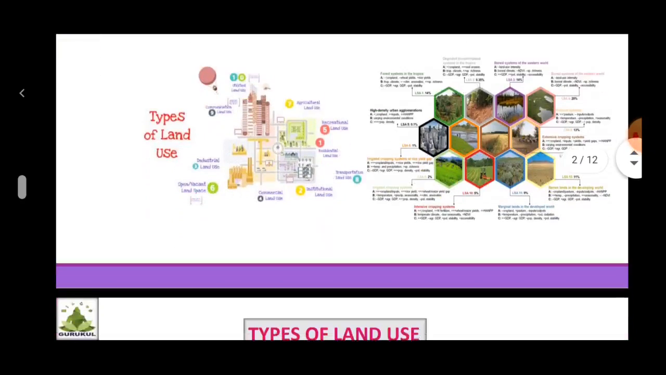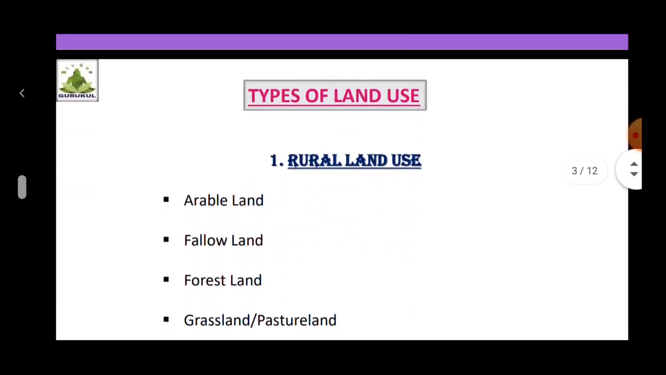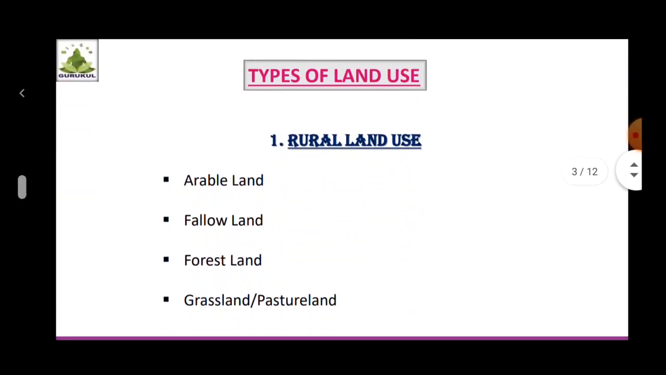Now here we are going to discuss different types of land use. What are the different types of land use? Land use is divided into two: rural land use and urban land use. Under rural land use, we are going to discuss arable land, fallow land, forest land, grasslands or pasture land.